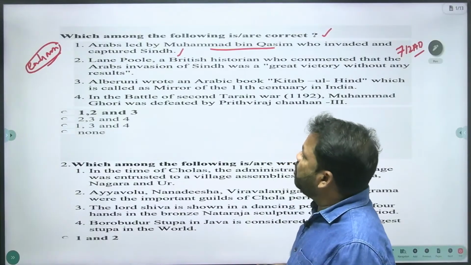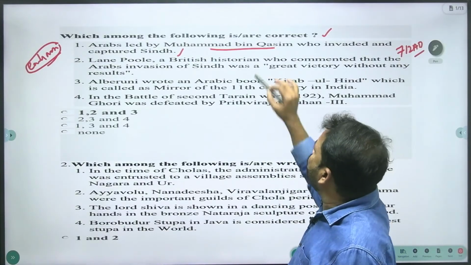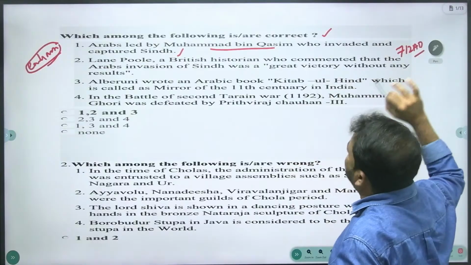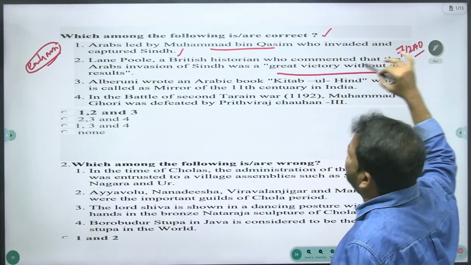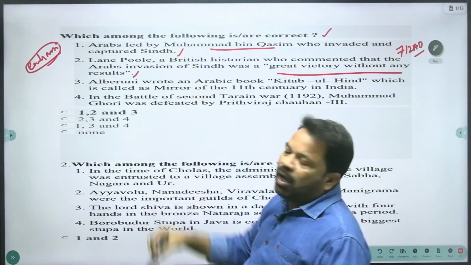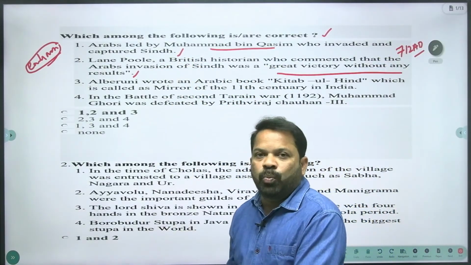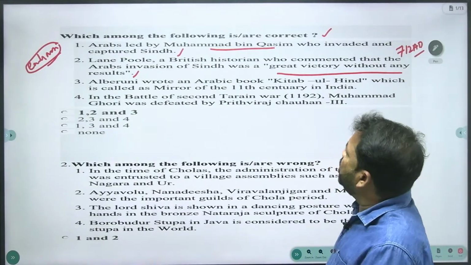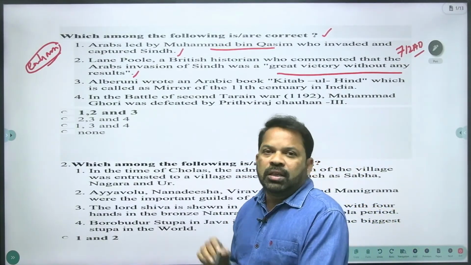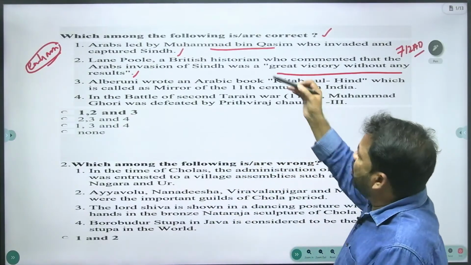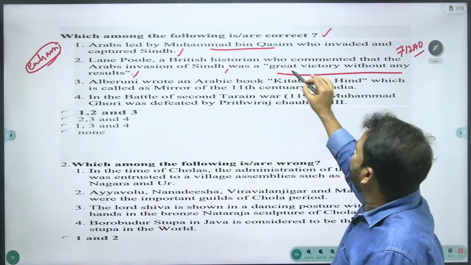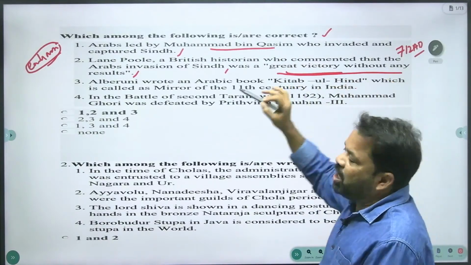And the second statement: Lane Poole, a British historian, commented that the Arabs' invasion of Sindh was a great victory without any results. There are various opinions, but this British historian said so.